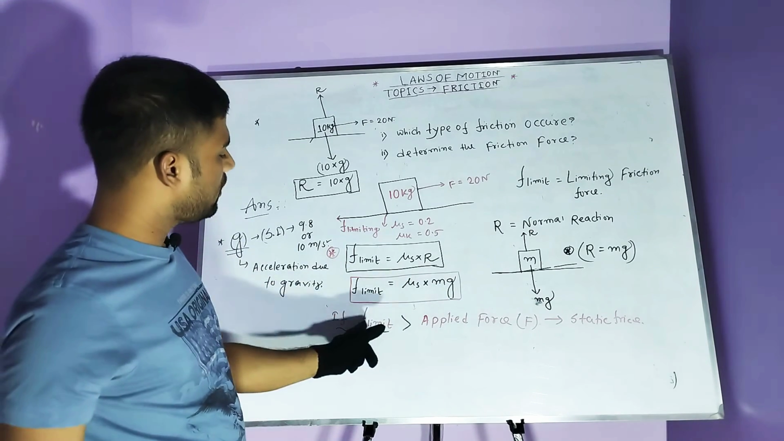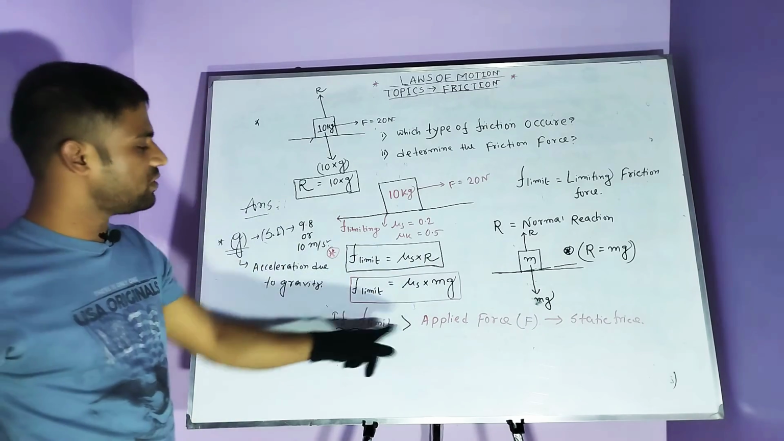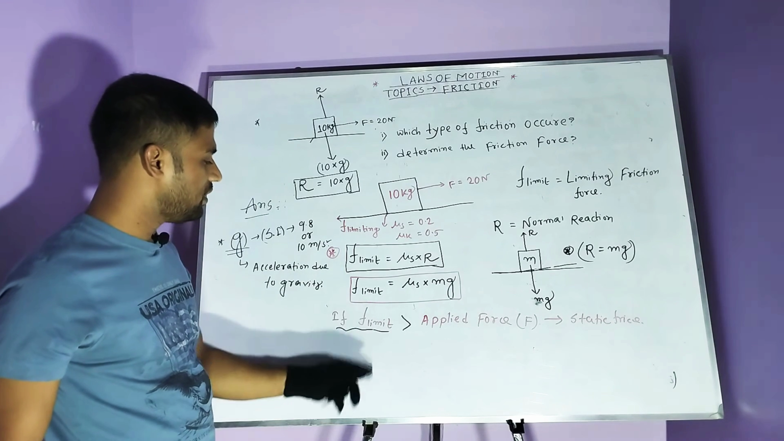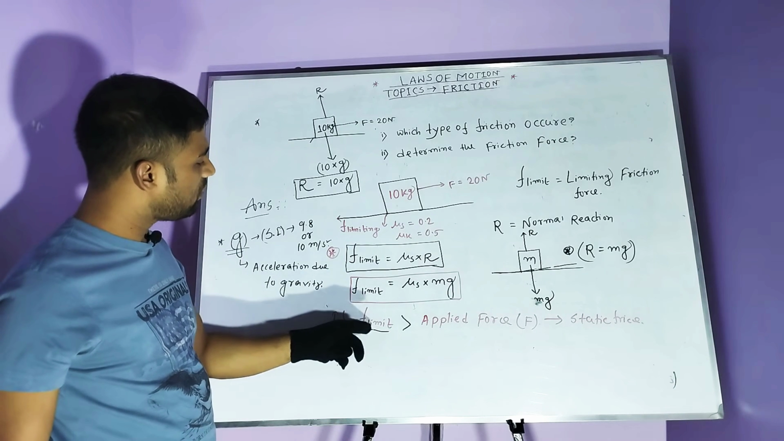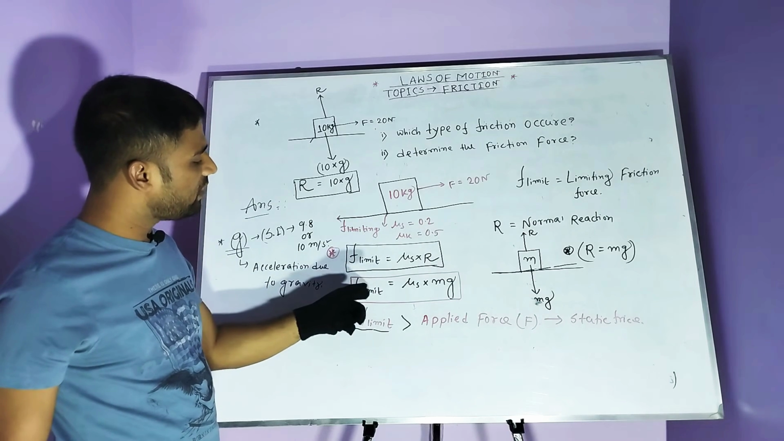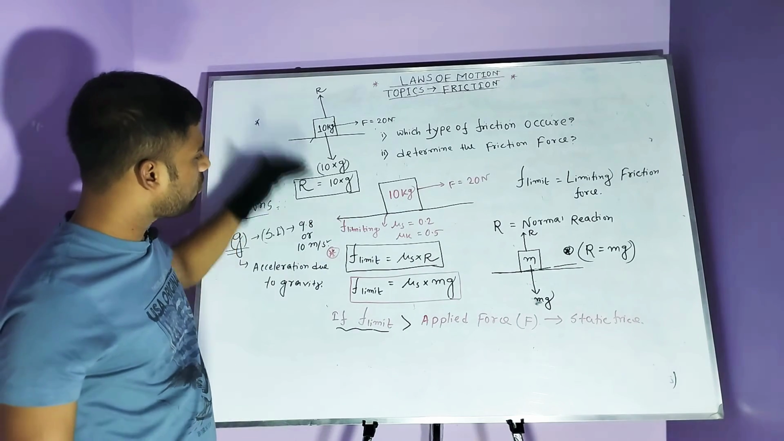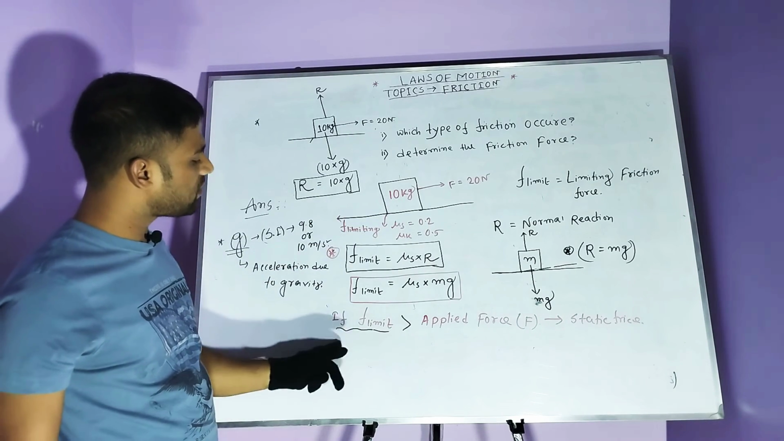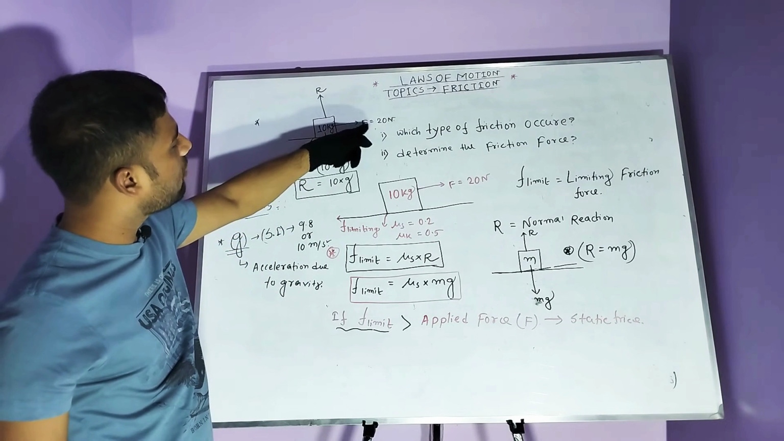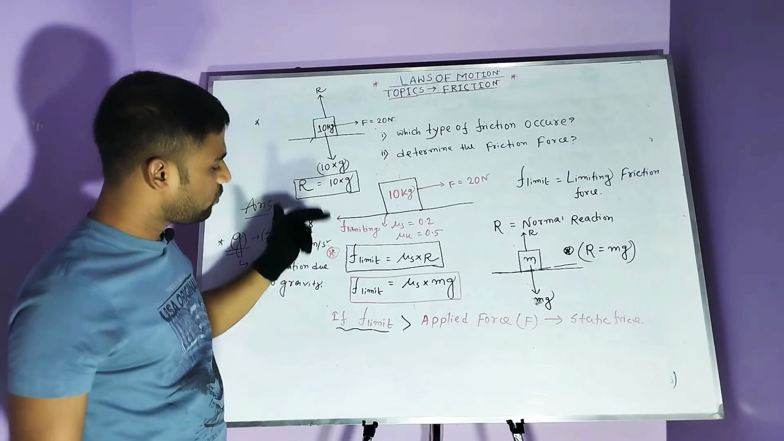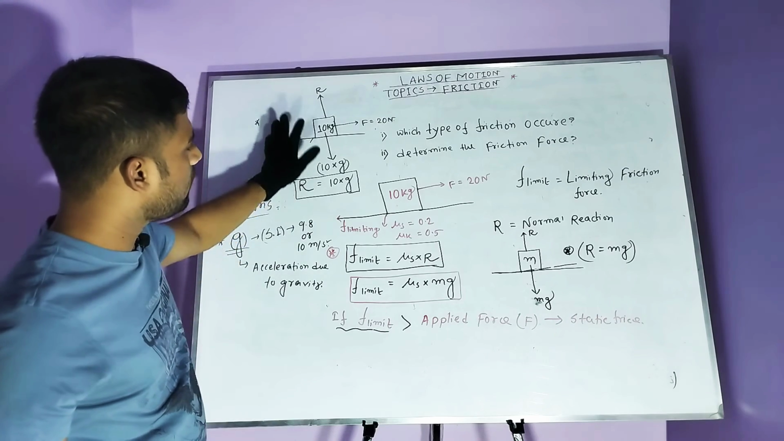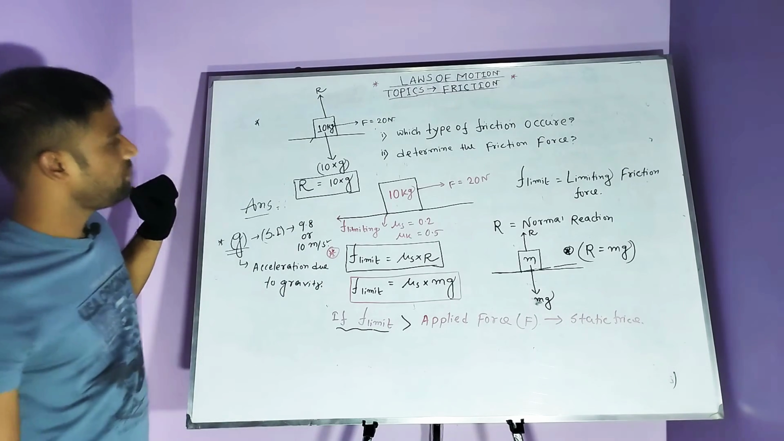The static friction condition: if the limiting force is greater than the applied force, these conditions support static friction. So first we check the numerical value of F limiting. What is the equation for F limiting? This is the equation: mu s into normal reaction, or F limiting is equal to mu s into mg. According to the data, this is given. So we first calculate F limiting, then we see the numerical value of the applied force. If the two forces satisfy this condition, then it is static friction. So we determine this with the free body diagram.